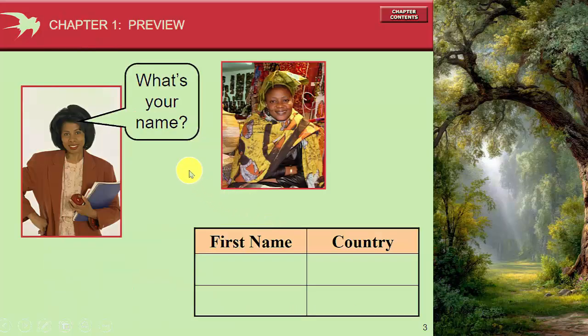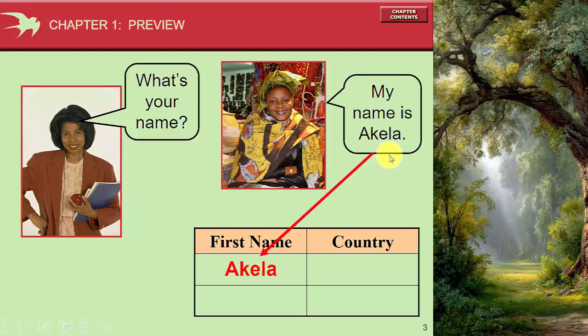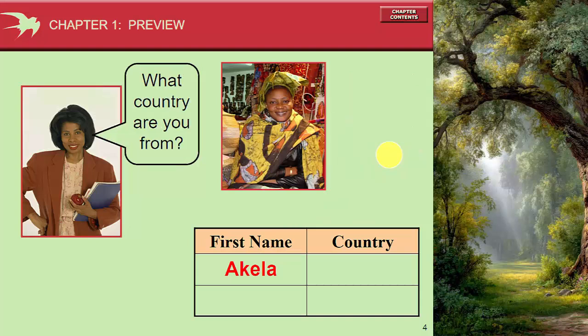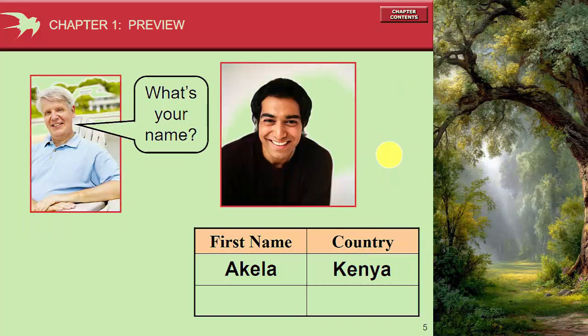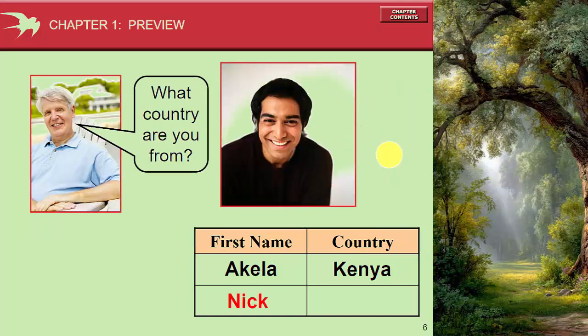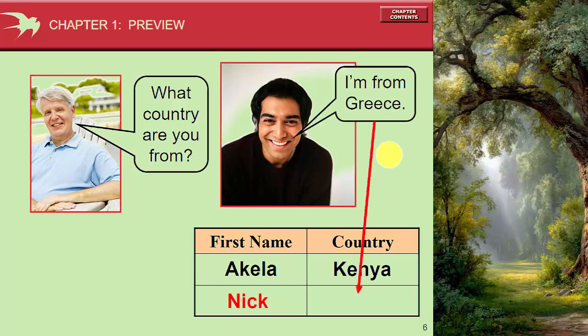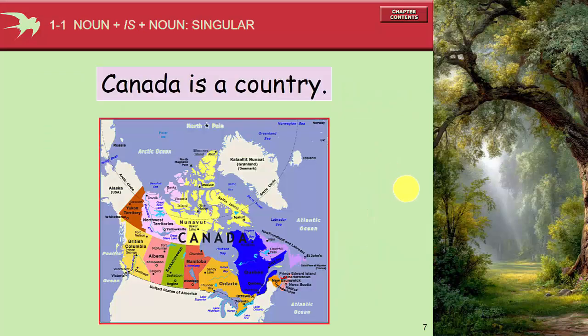Let's see the first. What's your name? The answer for that question: my name is Akela. What country are you from? I'm from Kenya. What's your name? My name is Nick. What country are you from? I'm from Greece. This one is the preview, the typical sentence or question, and later we will analyze part by part whether it's a nominal sentence, singular or plural, and let's analyze the grammar.